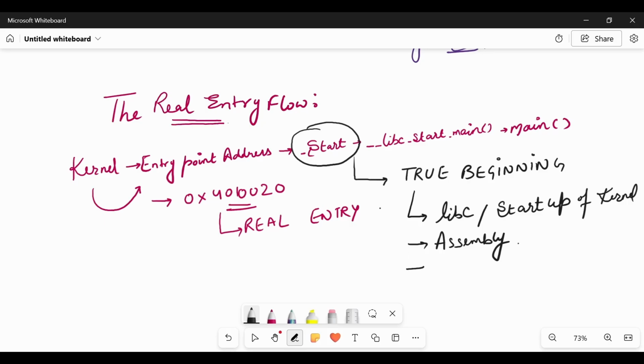And this start is responsible for preparing our program. Preparing our program means reading the stack, setting up the arguments, and calling the function libc start main. So preparation of the program is done here.